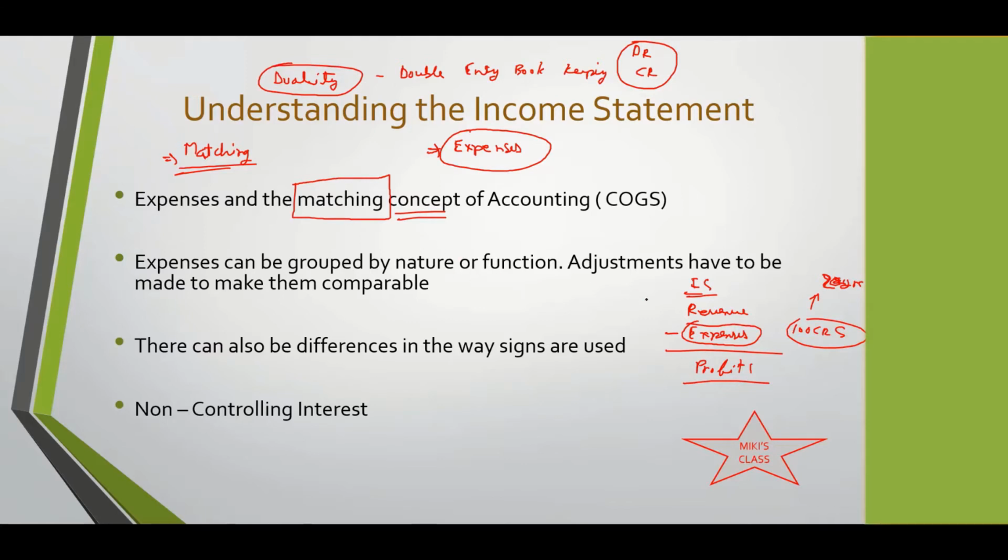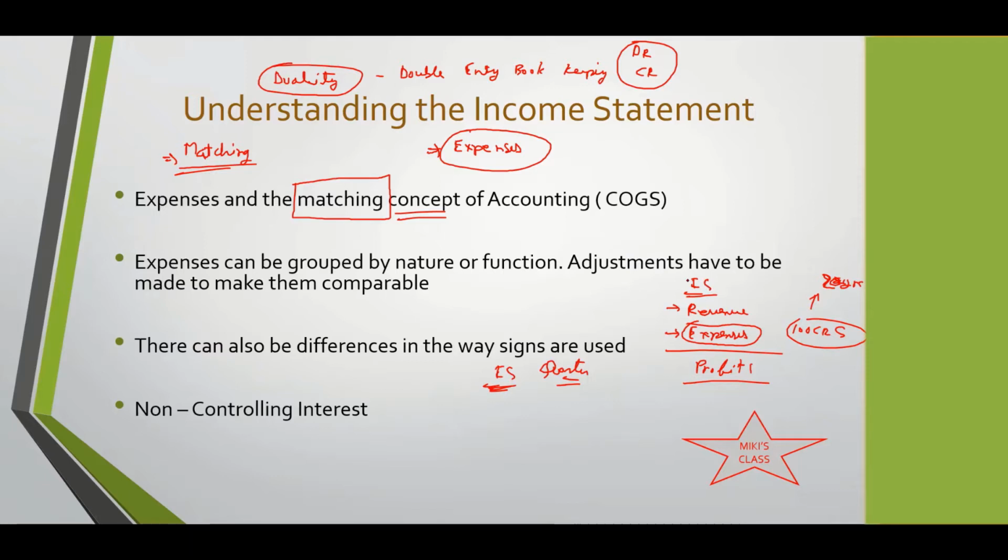So if someone asks you what expenses should you consider in the income statement, the answer would be the expenses which are made to get revenue for this year. Whatever expenses you're making to earn the revenue for this particular year or this particular period, the income statement can be for a quarter also. It can be for a quarter, for a year, for a half. If it is for a quarter, then whatever expenses are helping you to get the revenue only for this quarter is what should be in the income statement.